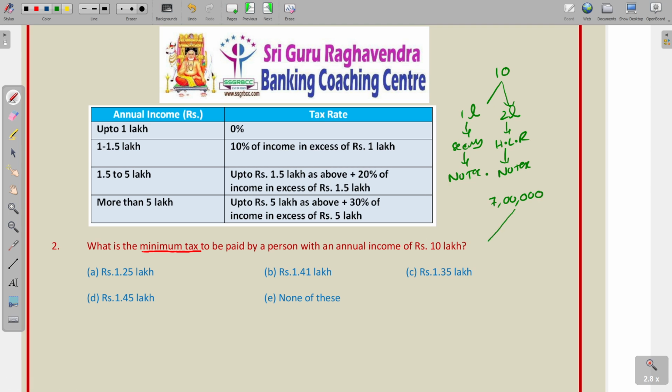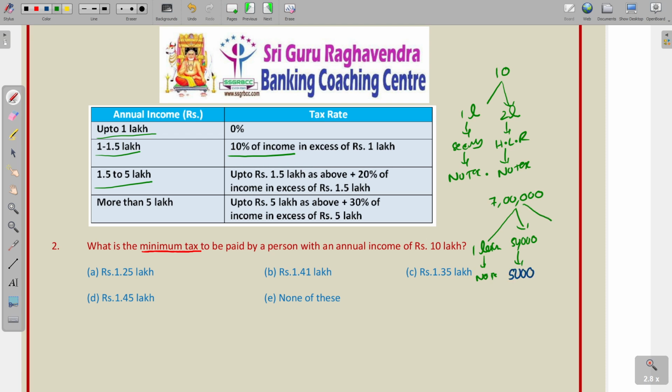How should you pay the tax? Up to 1 lakh, there is no tax. Then 1.1 to 1.5, that means 50,000. For 50,000, you need to pay 10% of the income. So, 10% means you should pay the tax of 5,000.